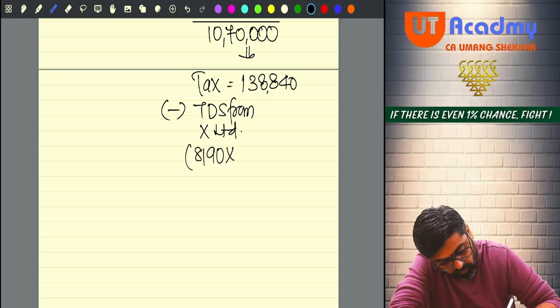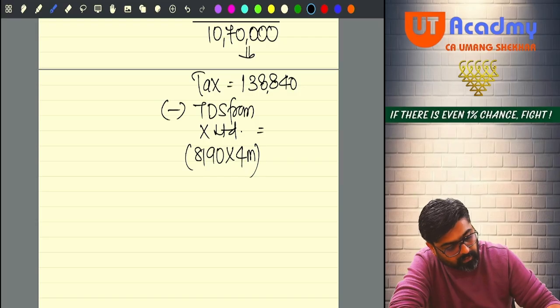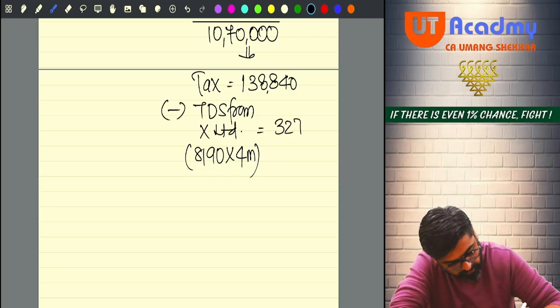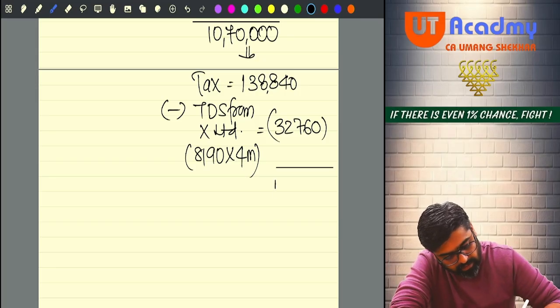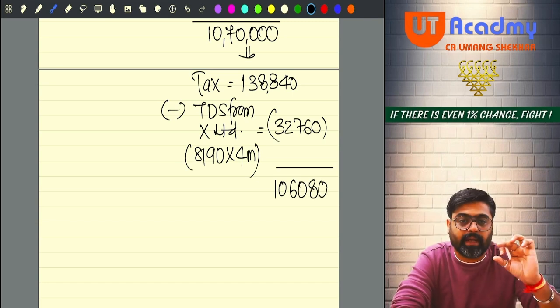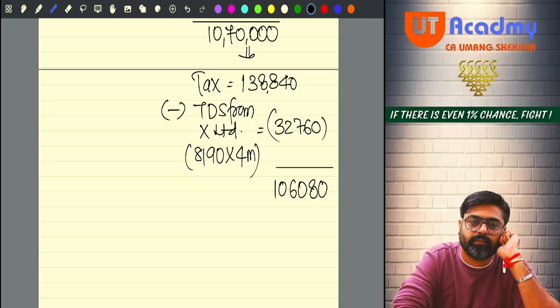8,190 per month. For 4 months it was deducted. Reduce. So 8,190 into 4 will be 32,760. Reduce that. So minus 138,840. It will be 1,06,080. Now this much tax Y Limited will have to deduct.